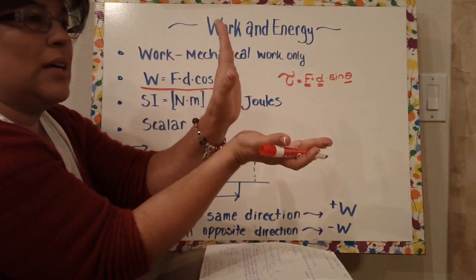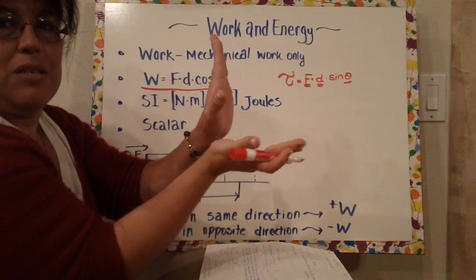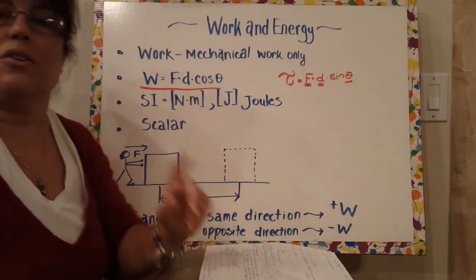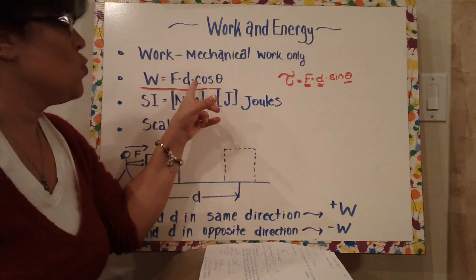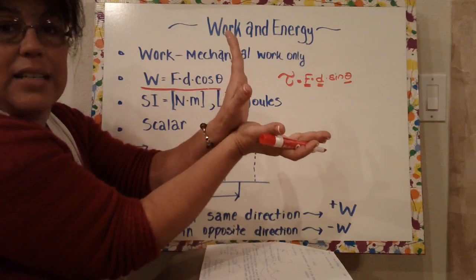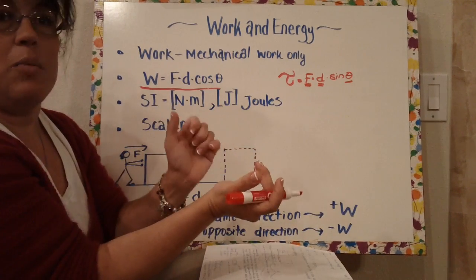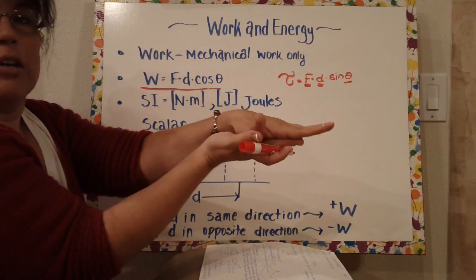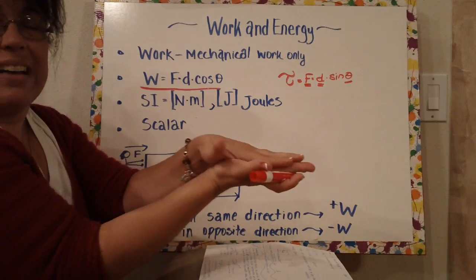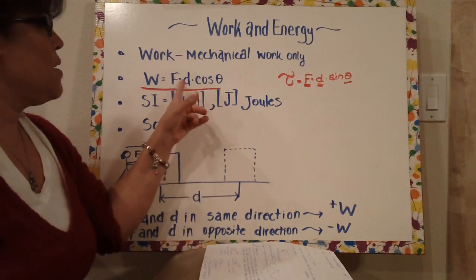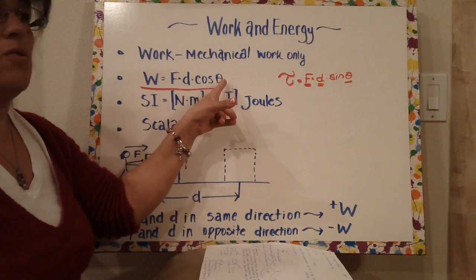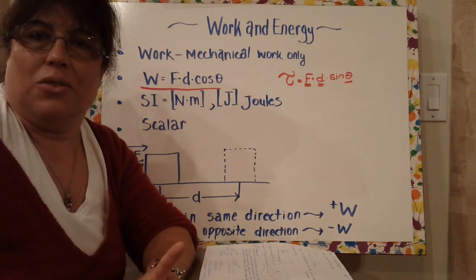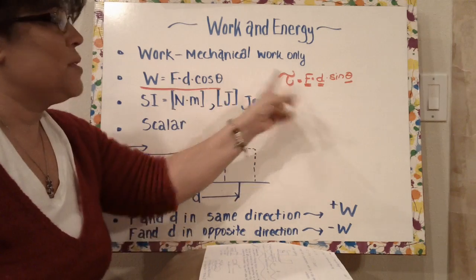When the force is 90 degrees from the distance, then our work is cosine of 90 degrees, and cosine of 90 is 0, so work is 0 at a 90-degree angle. The maximum amount of work is when theta goes to 0 and the force is along the same direction as the distance, since cosine of 0 degrees is 1. Our maximum work is at 0 degrees, so it's the complete opposite of torque.